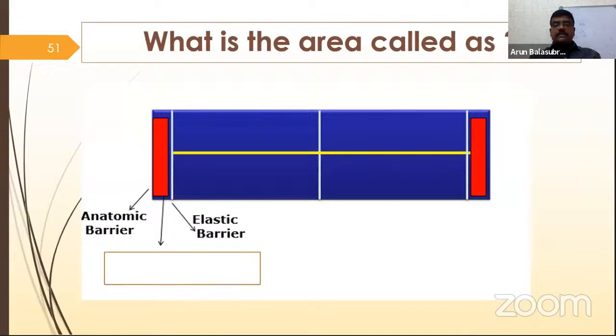End range of active range of motion is called as the, okay, para-physiological space. This is the space where, when you apply a high velocity thrust, you feel a click sound, right? So this click sound happens when you enter into the para-physiological space. So it's called as para-physiological space.